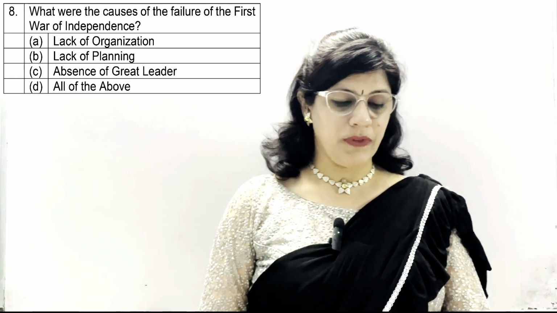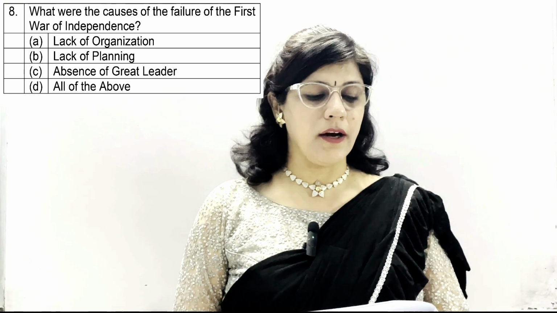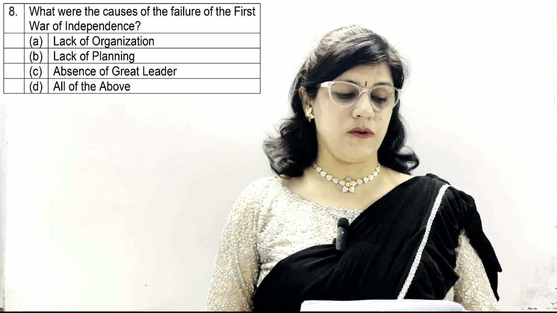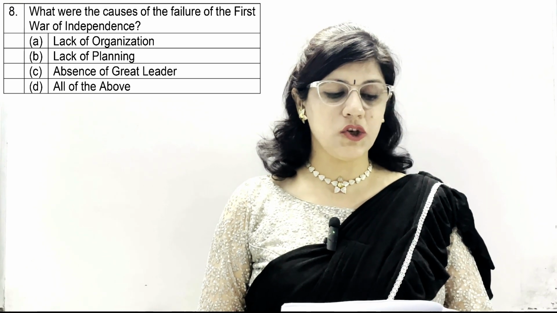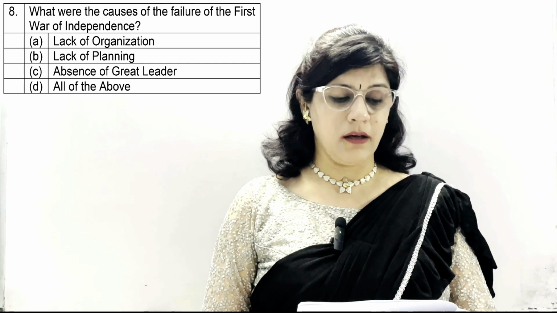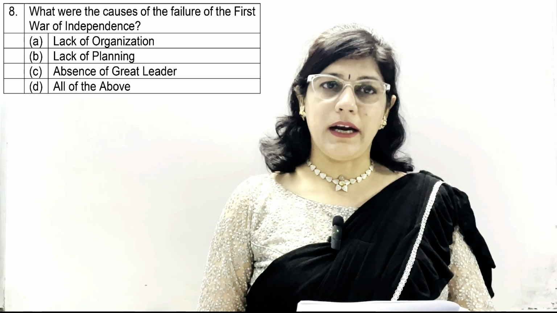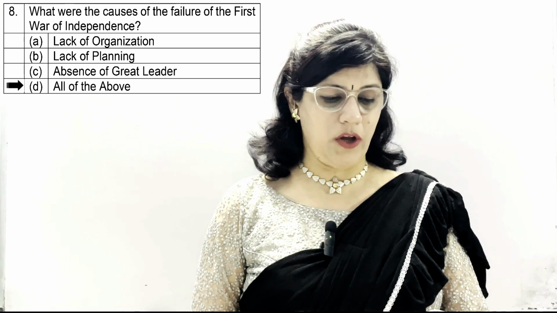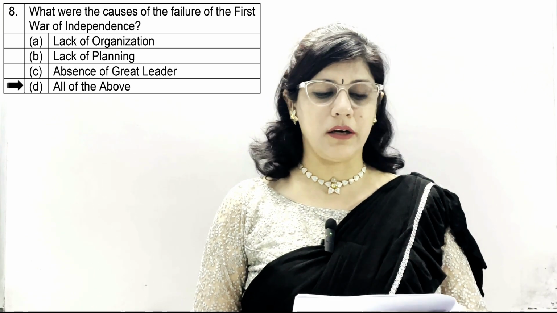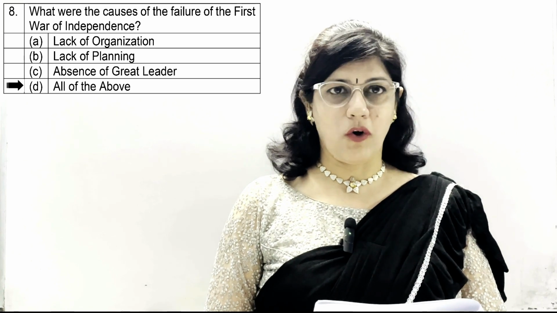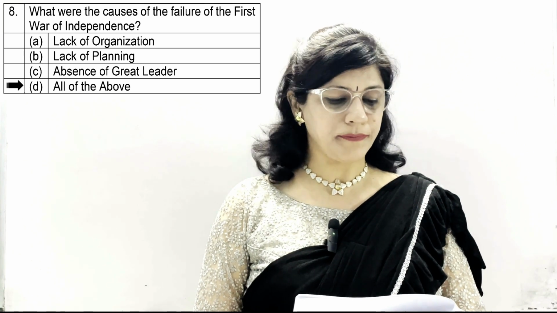Question number 8. What were the causes of the failure of the First War of Independence? A. Lack of organization, B. Lack of planning, C. Absence of great leader and D. All of the above. And the correct option is D. All of the above, because all these are the reasons for the failure of First War of Independence 1857.